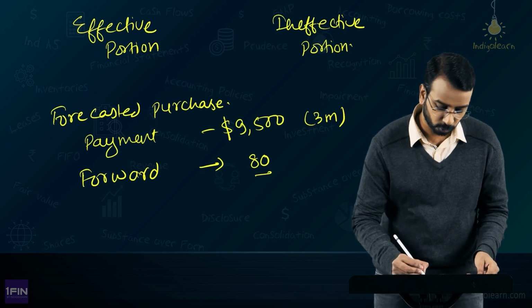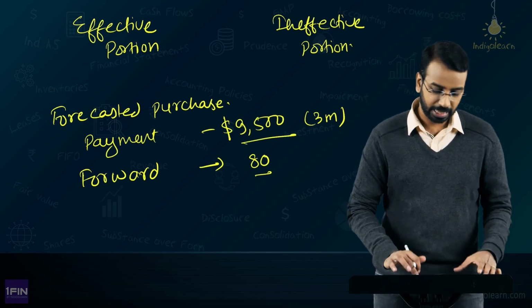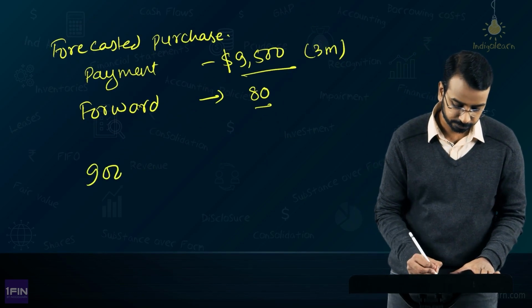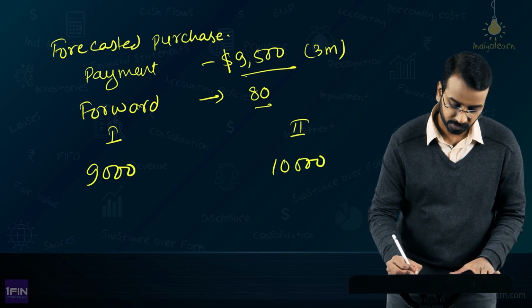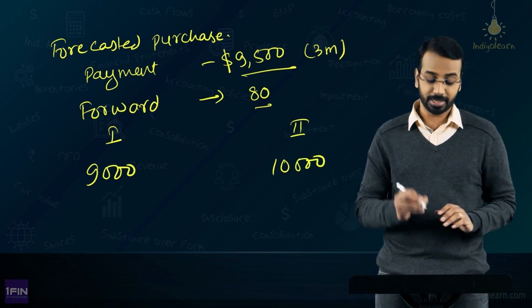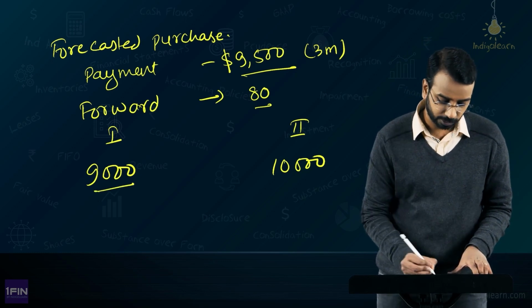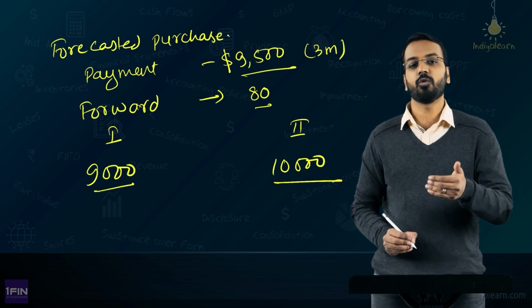Now when you use the future route, you cannot get 9,500. You will not get a lot of 9,500. Either you will get 9,000, this is scenario 1, or you will get 10,000. Now if you get 9,000, then you are under hedging yourself. If you get 10,000, you are over hedging yourself.